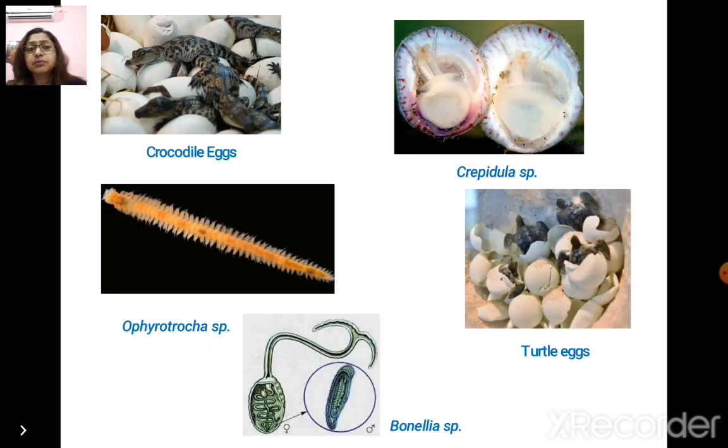These are some of the figures where we can see the Crepidula male and female, the crocodile eggs hatching. This is the Ophiotrocha polychaete, the Bonellia, and the turtle eggs which are hatching.